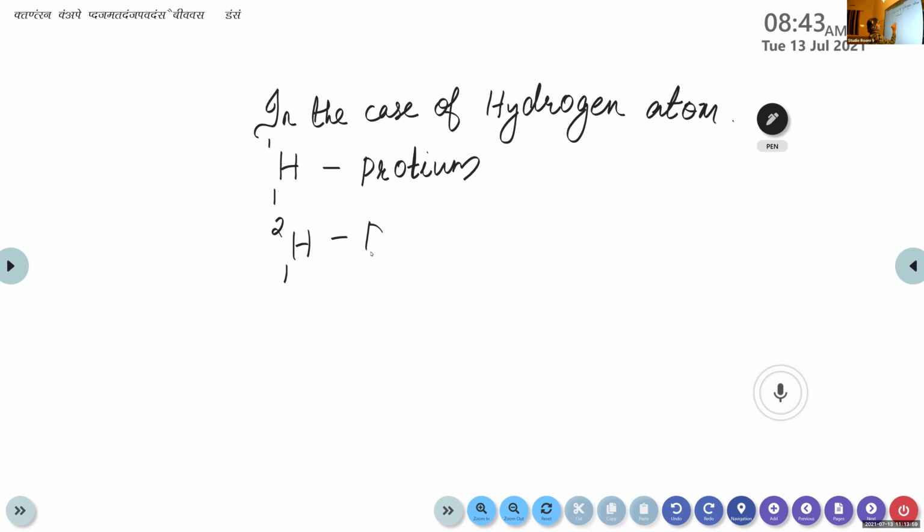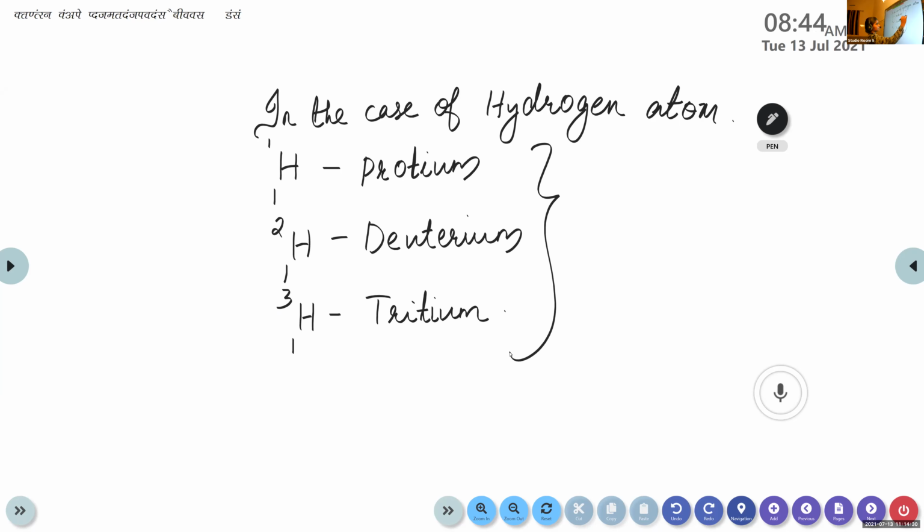It is known as deuterium. And the third one, that is tritium. These 3 are the isotopes of hydrogen. Atomic number is 1, but the mass numbers are different, right? For protium, it is 1. Then deuterium, it is 2. For tritium, it is 3. So these 3 are the isotopes of hydrogen.